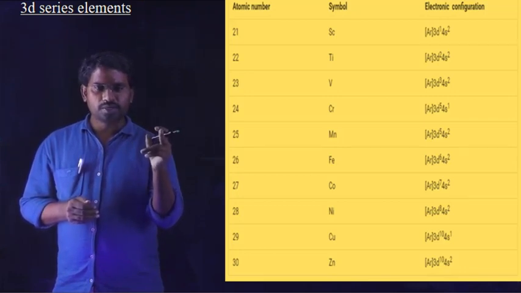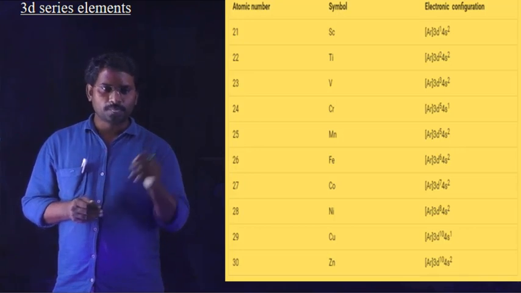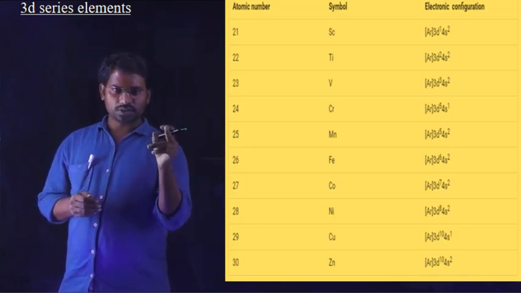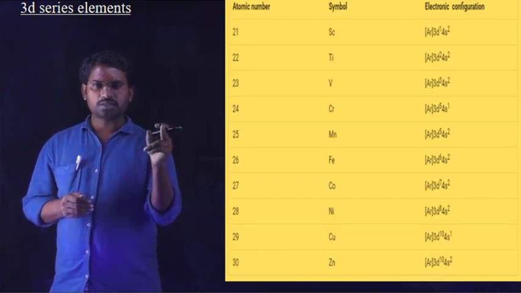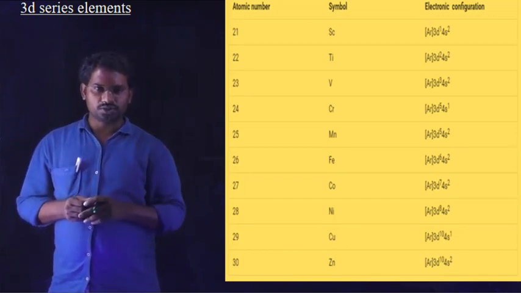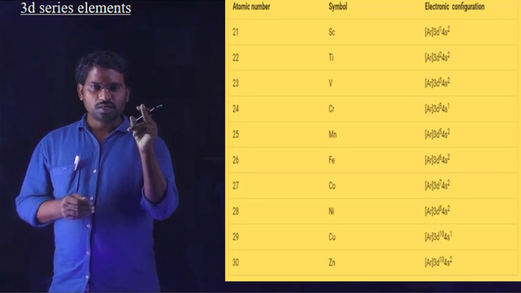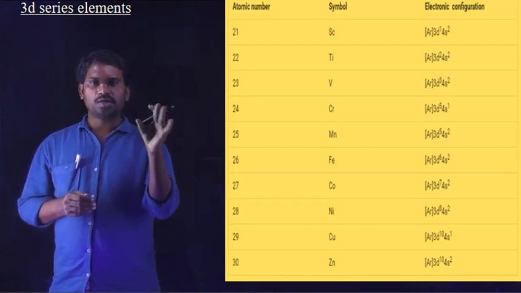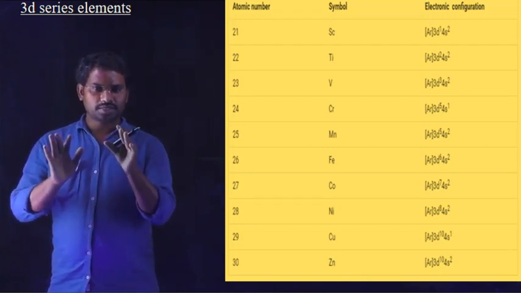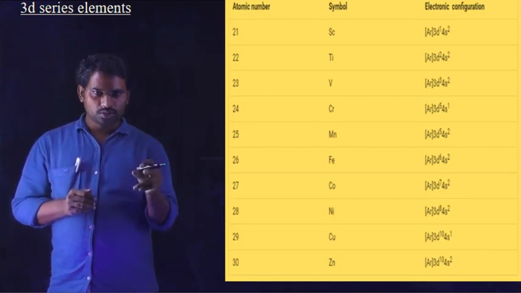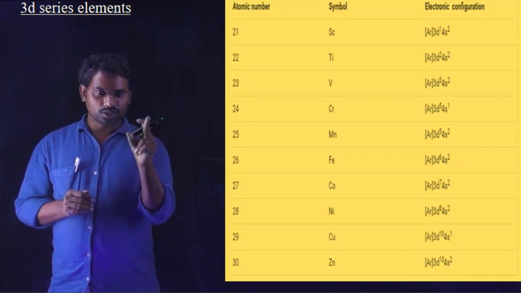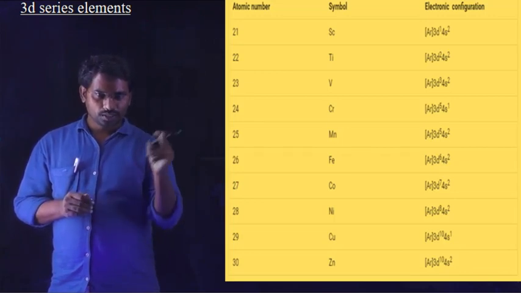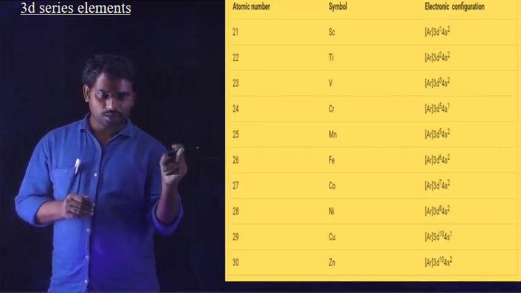I already mentioned the configuration of chromium. Due to its stable electron configuration, it has 4s1 3d5. That means the d orbitals are half-filled. Based on a half-filled or completely filled configuration, the atoms become more stable. In this 3d series, only 3 elements are like that: the first is chromium, the second is copper, and the third is zinc.